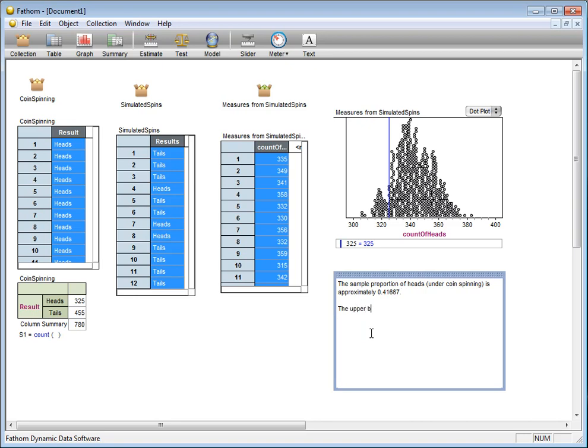The upper bound of the confidence interval is 0.45. And we don't know the lower bound of the confidence interval quite yet. We'll get to that in just one second in one final video that we'll produce.